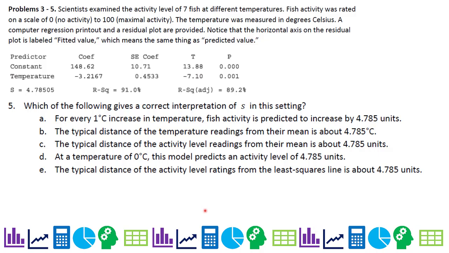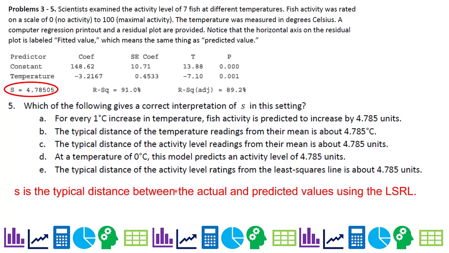Number 5, which of the following gives a correct interpretation of S in this setting? So S is over here. And here's a definition for S. If you don't have this on your cheat sheet, you might want to write this down. It's the typical distance between the actual and predicted values using the least squares regression line. So here, this is talking about slope, right?